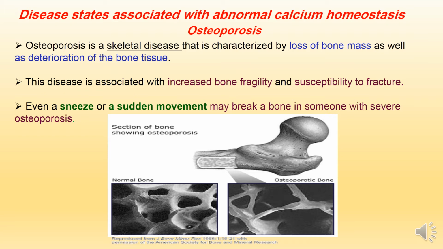Now we will talk about some diseases associated with abnormal calcium homeostasis. We will take the first disease, which is osteoporosis. What is meant by osteoporosis? Osteoporosis is a skeletal disease that is characterized by loss of bone mass as well as deterioration of the bone tissue. This image shows the difference between the normal bone and the osteoporotic bone. In osteoporotic bone, here there is loss of bone mass. Also, there is deterioration of the bone tissue.